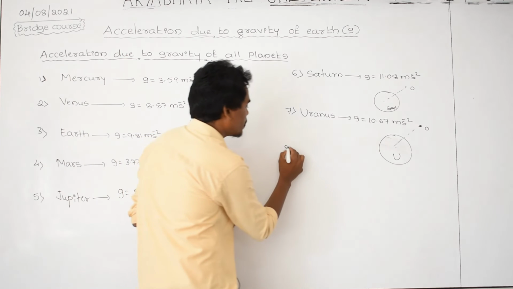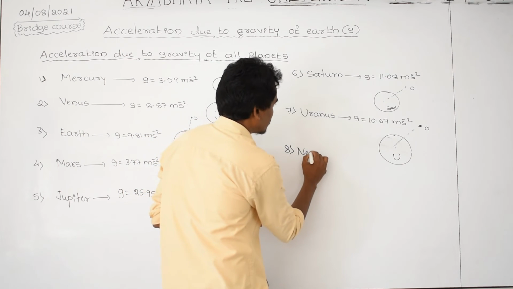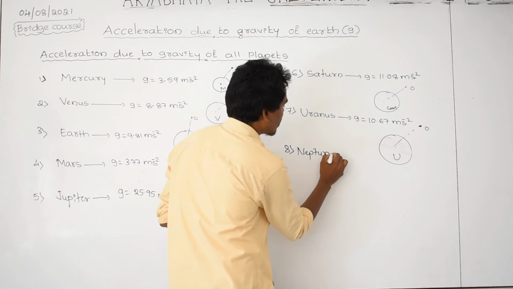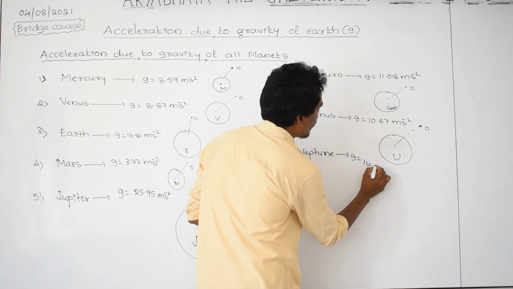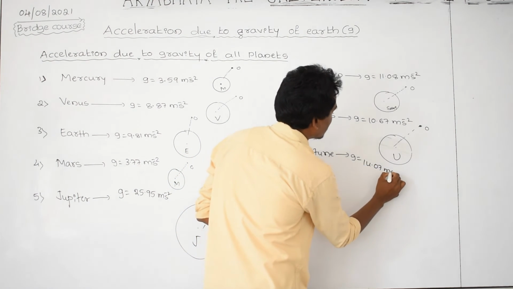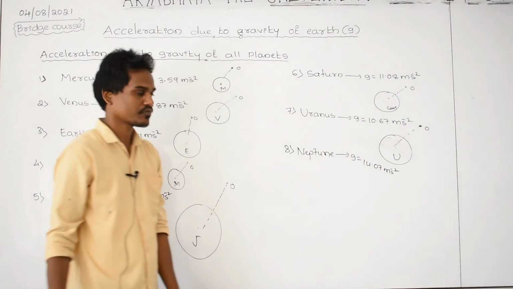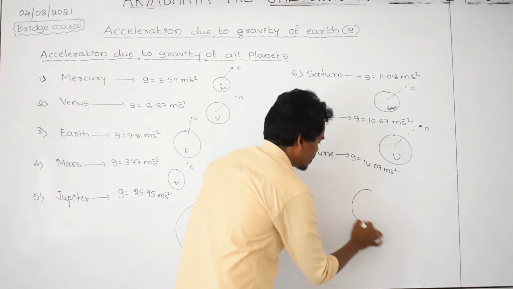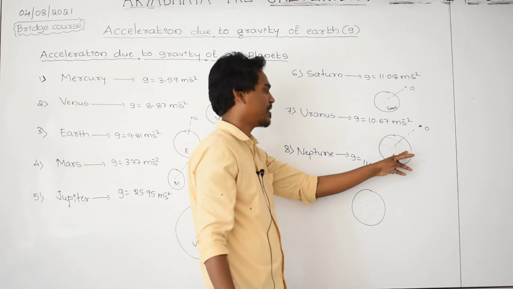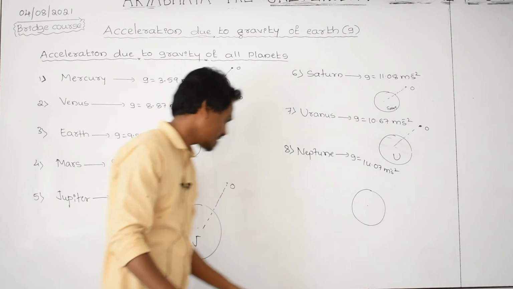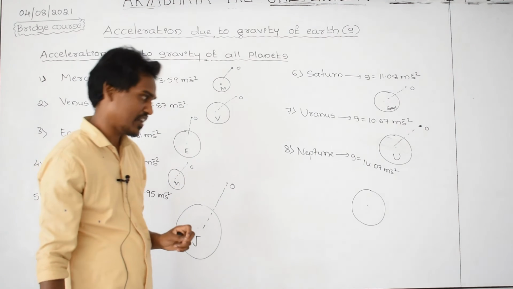And the last one you take is Neptune. For Neptune, that is somewhat more compared to Uranus. The G value for Neptune is 14.07 meter per second square. Let us take this as Neptune. Its size is somewhat more as compared with Uranus but lesser than that of Jupiter as a planet.